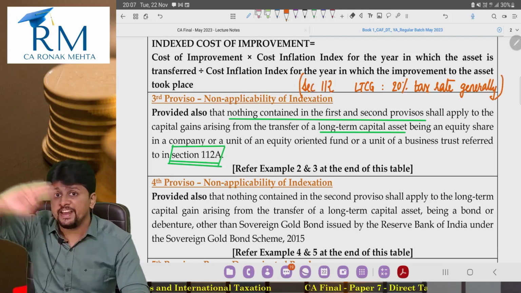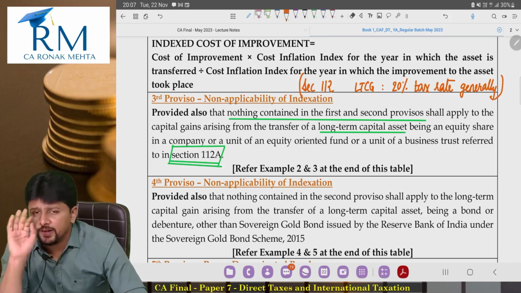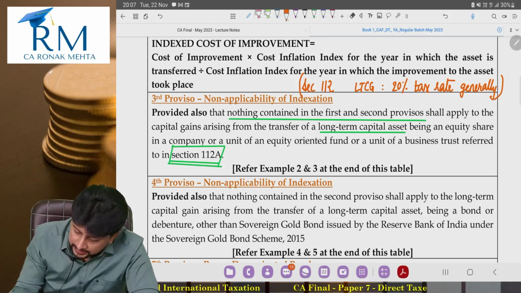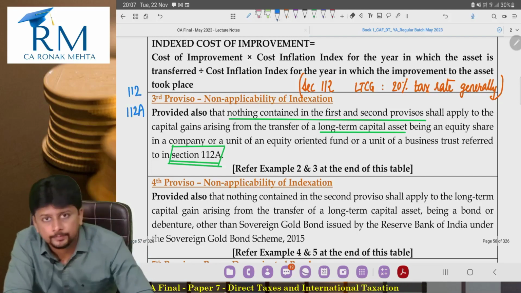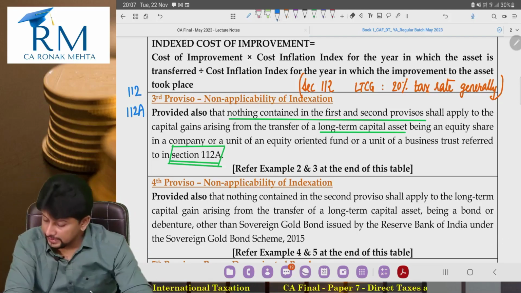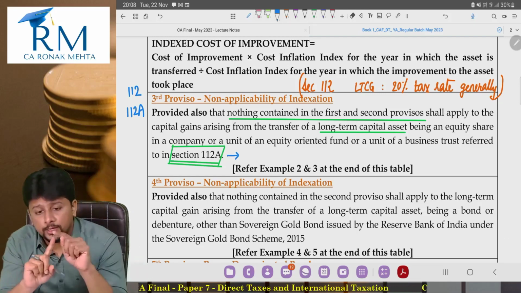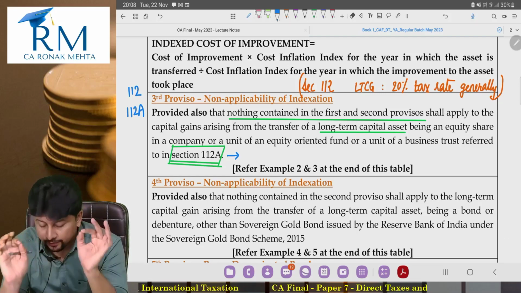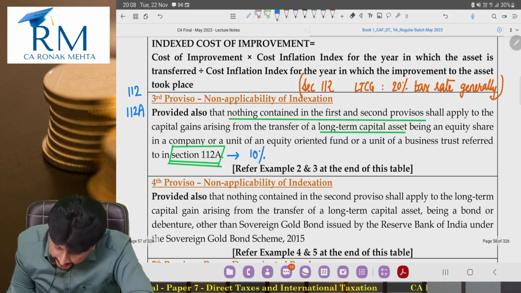Long-term capital gains are never taxed by the budget rates. Slab rates, flat rate never apply. Finance Act ka tax rate does not apply only for long term. Long term capital gain ka tax rate is either given by section 112 or given by section number 112A. Generally it is 20%. Now 112A is saying that in this specific situation where you are talking about equity share, units of equity oriented mutual fund, units of business trust, if 112A applies, then the tax rate will be 10%.